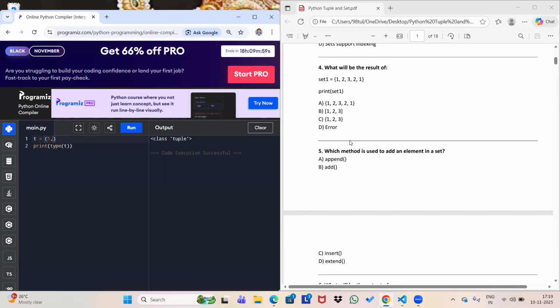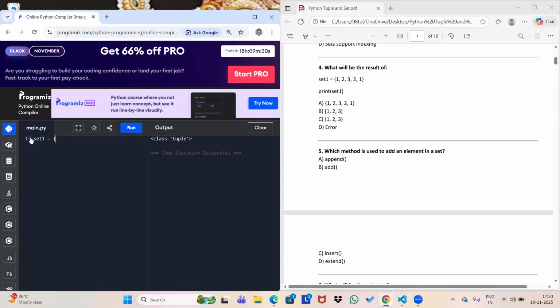Okay, let's move on. What will be the result of set 1 = {1, 2, 3, 2, 1}? As I just told you, the set will not accept duplicates, it will directly ignore them. So let me show you how it's going to work. I'm giving you the same example so that you can understand better. The syntax would be curly braces for a set.